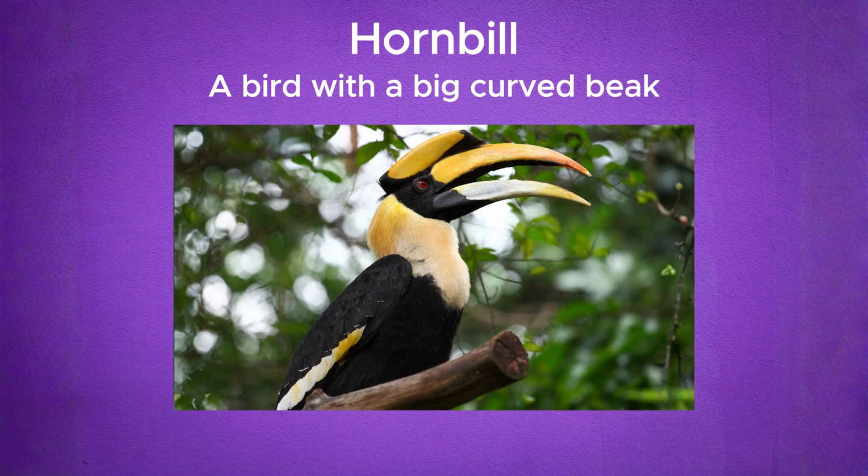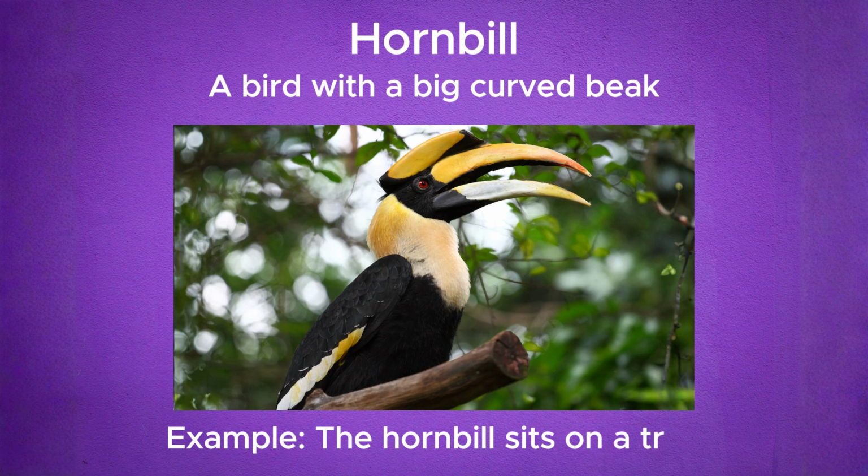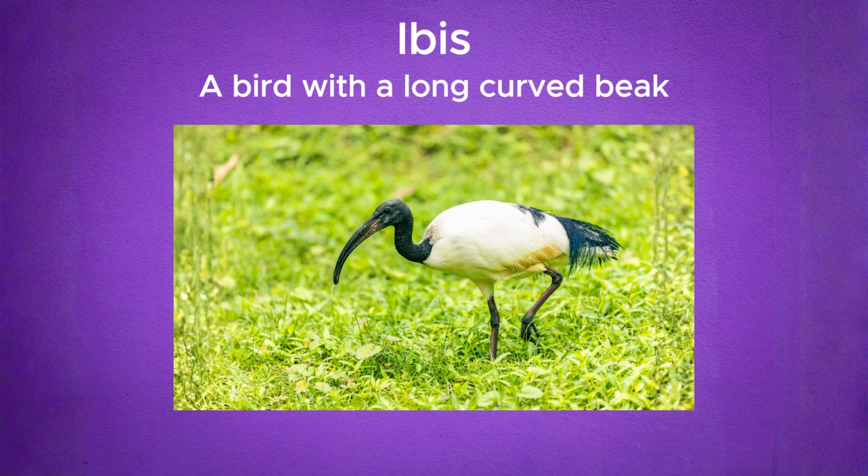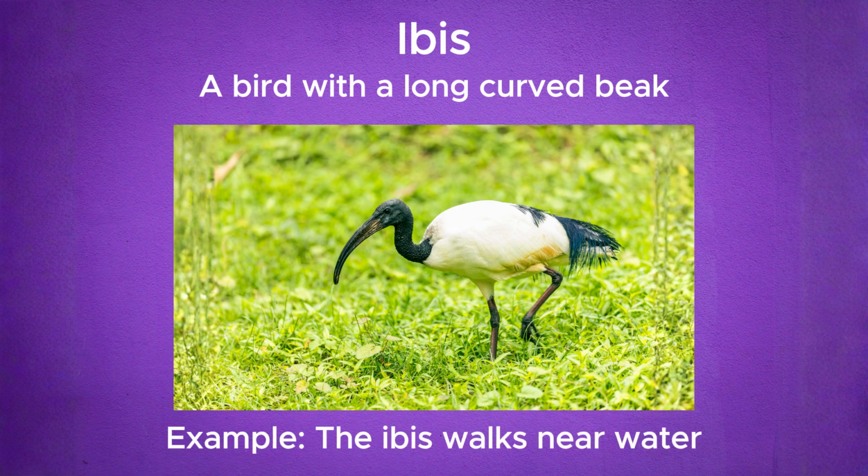Hornbill. Hornbill. A bird with a big curved beak. Example, the hornbill sits on a tree. Ibis. Ibis. A bird with a long curved beak. Example, the ibis walks near water.